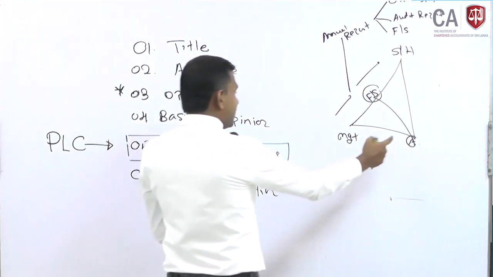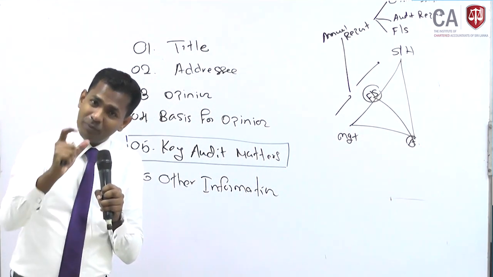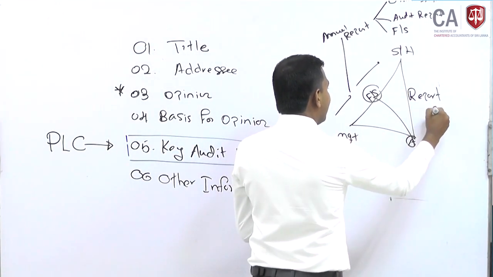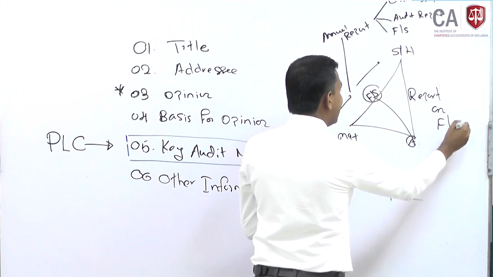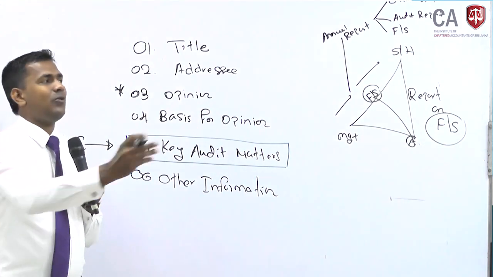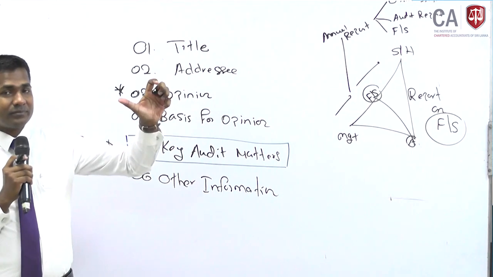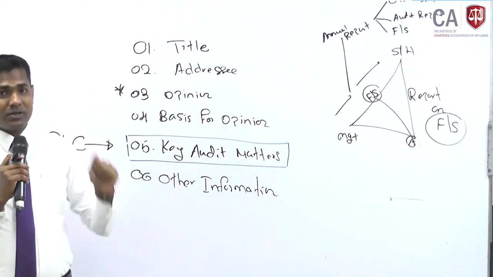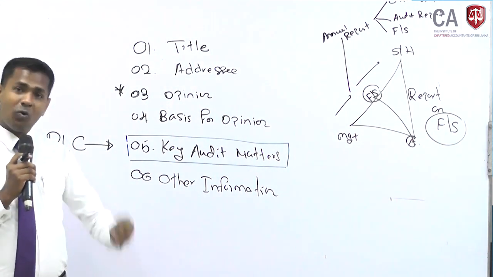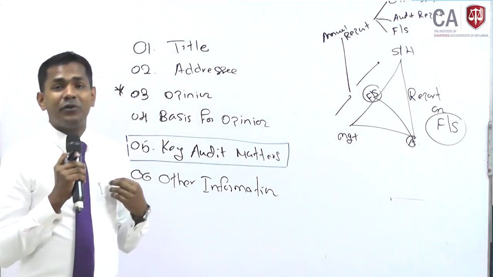Auditor's objective is to come and check what? The finance statement, and give an opinion or a report to the shareholder on what? On finance statement. Auditor's objective is only to give a report to the shareholders on the finance statement. We don't check the director's profile, chairman's review, financial highlights, corporate social responsibility, corporate governance, internal control, or the report of the board of directors. Those are not part of the job of the auditor.